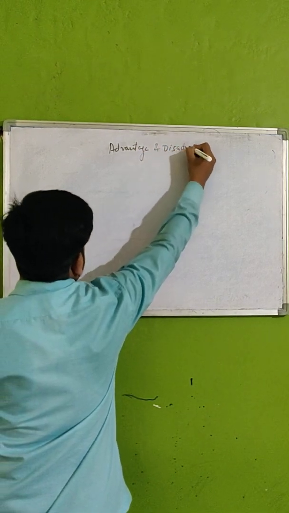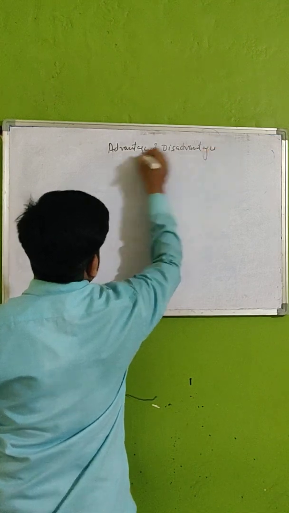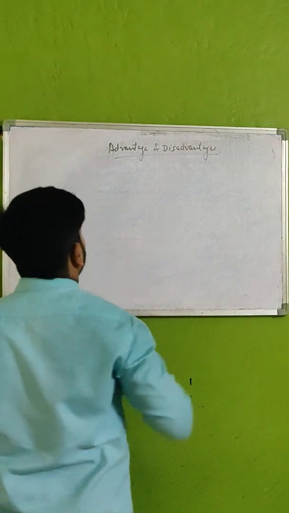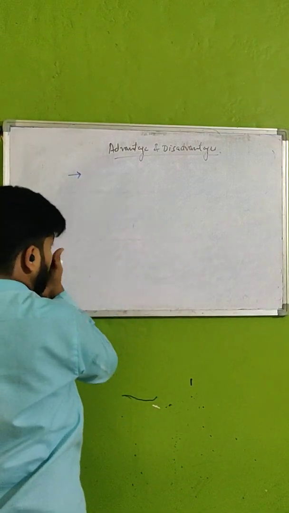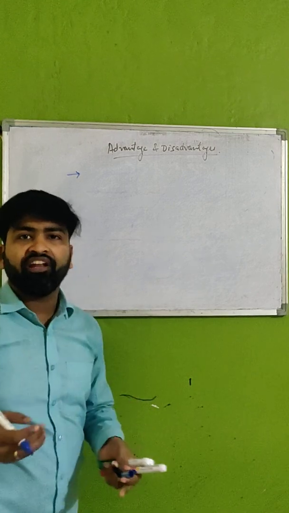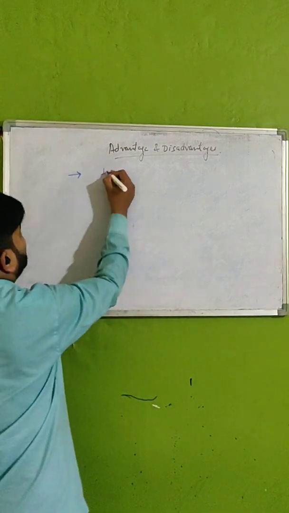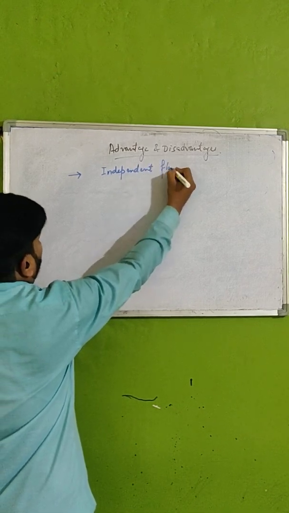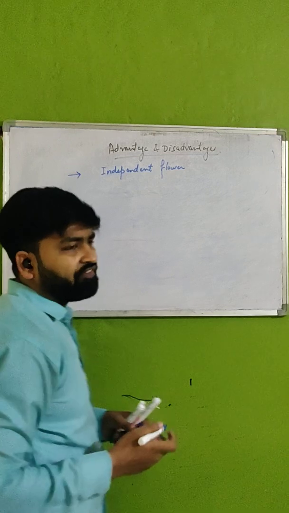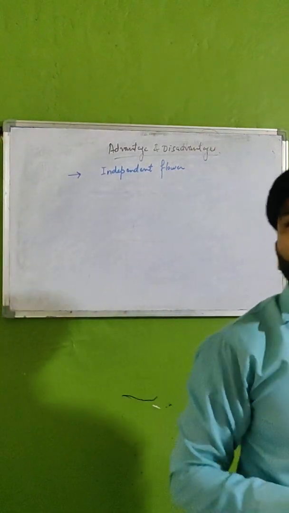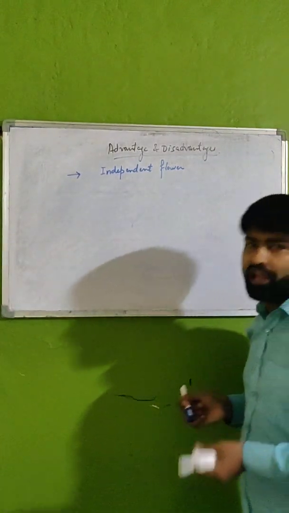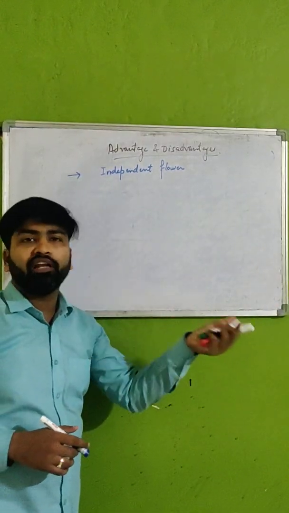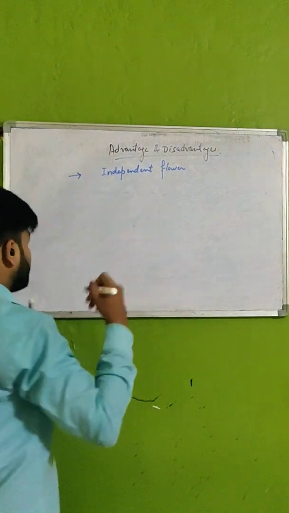If we talk about advantages, the first thing is that the flowers that perform self-pollination are independent flowers. It means they do not require any type of external agent in most cases. Where autogamy is taking place, it does not depend upon any external agent.